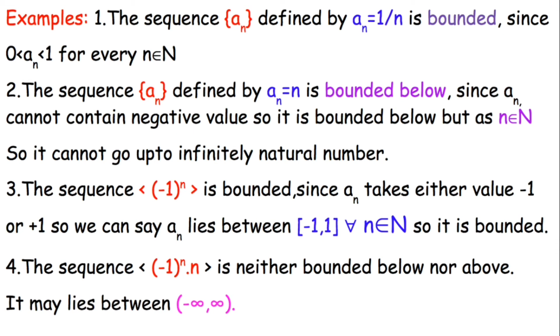And it may lie between minus infinity and plus infinity, because if n approaches infinity and if infinity is positive even, then we will get plus infinity. If infinity is odd, of either sign, we will get minus infinity. So we don't define it as such, so it must lie between minus infinity and infinity.